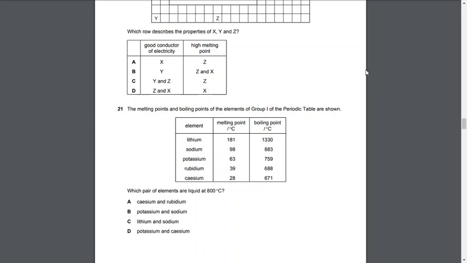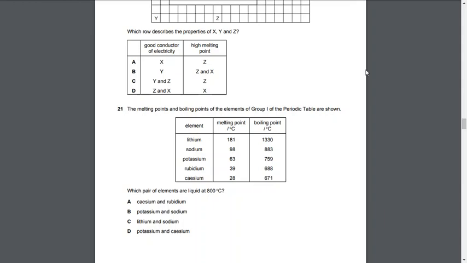We're gonna check out lithium. Yes, lithium has a melting point of 181 degrees Celsius, which is below 800 degrees Celsius. That means it's in a liquid state. However, the boiling point is 1330 degrees Celsius, which is quite above 800 degrees Celsius, which means it hasn't boiled yet. So lithium would be the right answer.